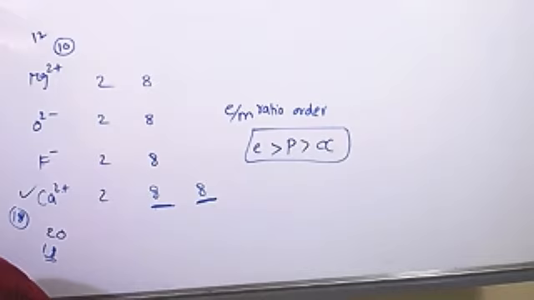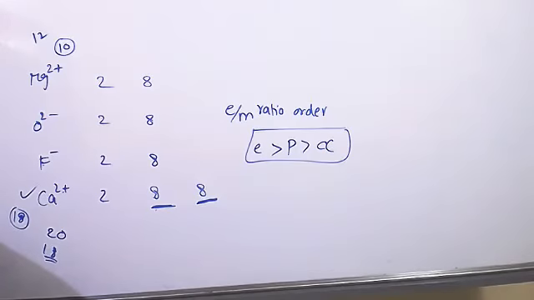Aditya? Yes, sir. Read question number 31. Particle nature of electron was experimentally demonstrated by Max Born, J.J. Thomson, de Broglie, or Schrödinger. Particle nature of electron was experimentally demonstrated by J.J. Thomson. Yeah, answer is B.